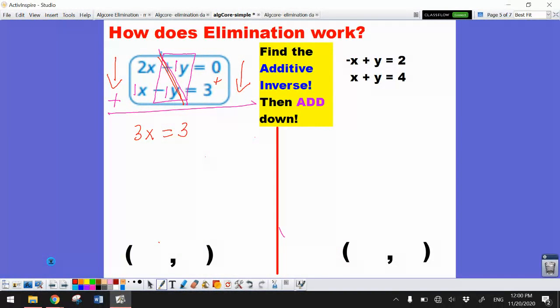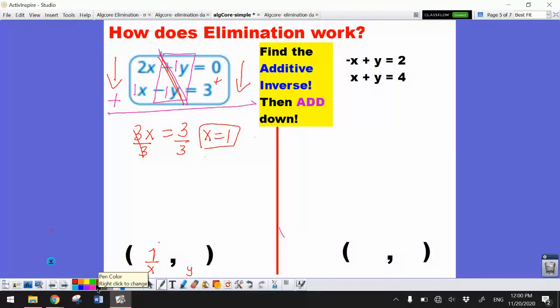Then I just have to finish this problem, which is super easy because I know that this is multiply. My last step is going to be divide. So 3 divided by 3, x is 1. Since this is x and my ordered pair is (x, y), the 1 is going to go in the first spot. So I have the first part of my answer.